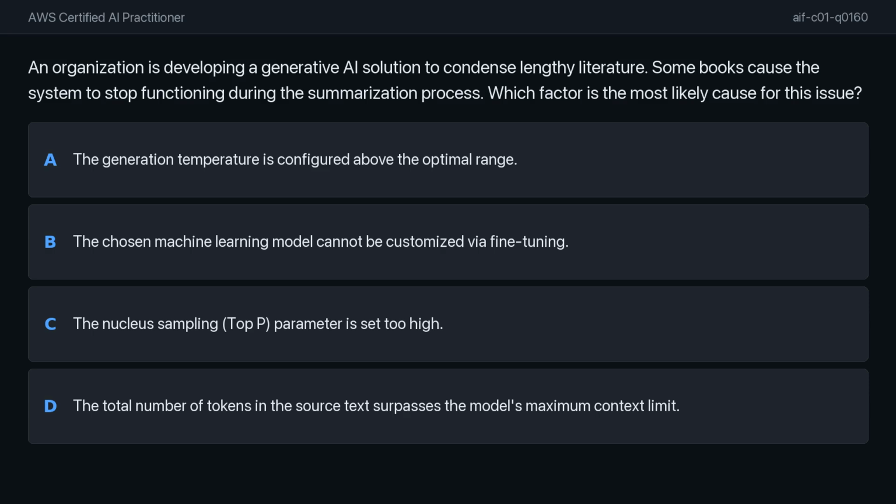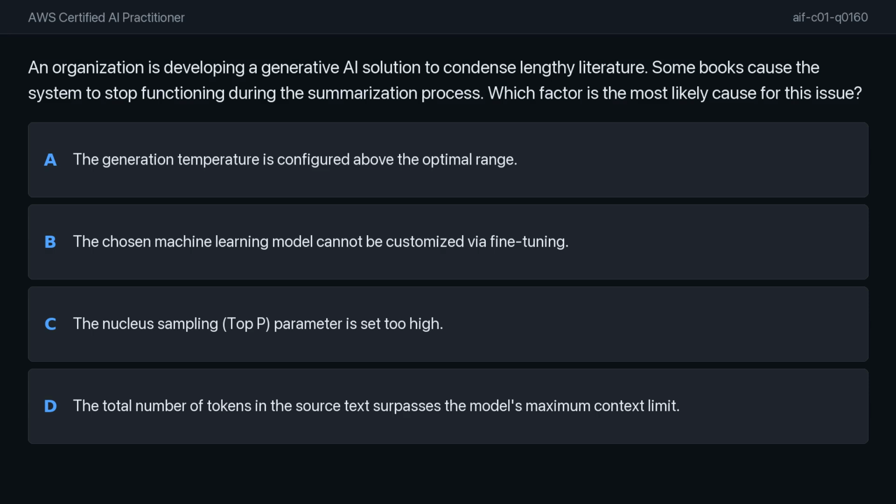Okay, let's review this question. The question is asking about factors that cause a lengthy text file to stop functioning during summarization. When working with generative AI models, text is typically broken into tokens. These tokens contain words, punctuation, and even sequences of characters.